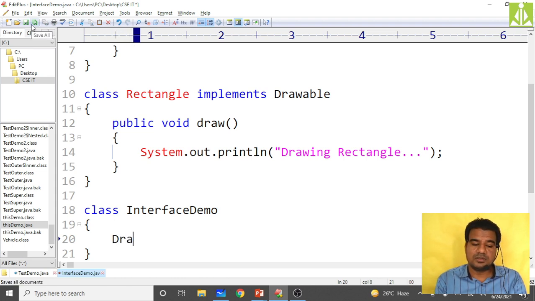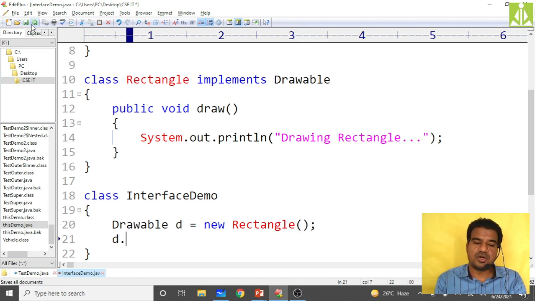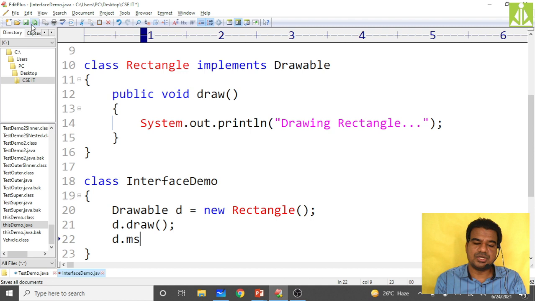So how come? Drawable d equals new Rectangle(). So this is done. So now using this d object, I can call both the draw method as well as the d.msg method.